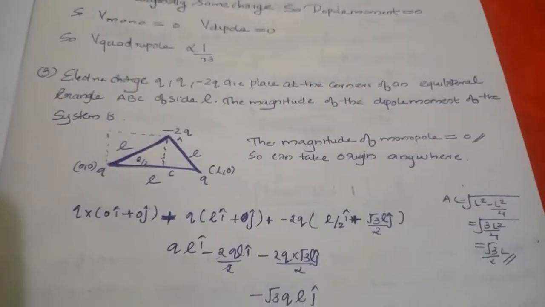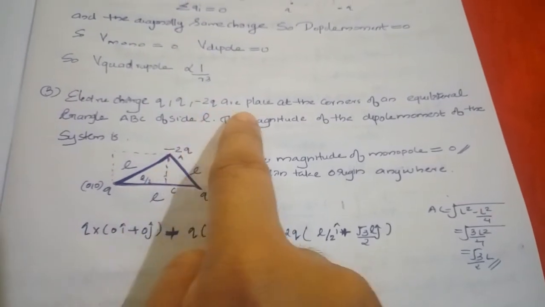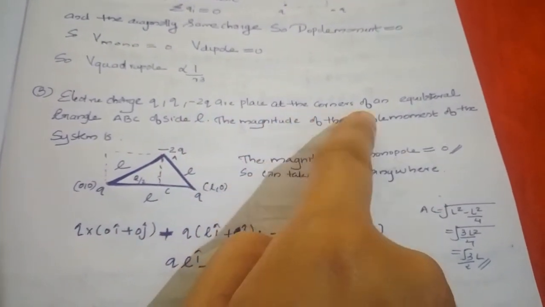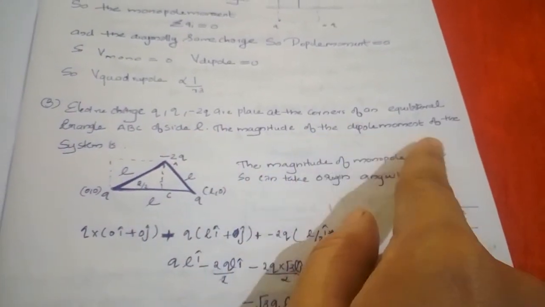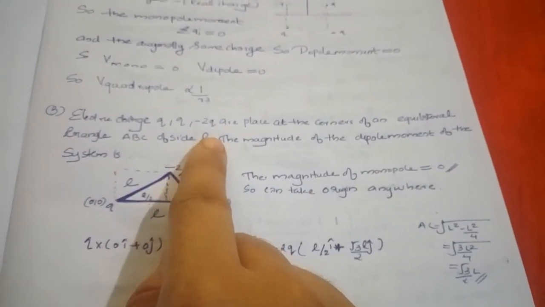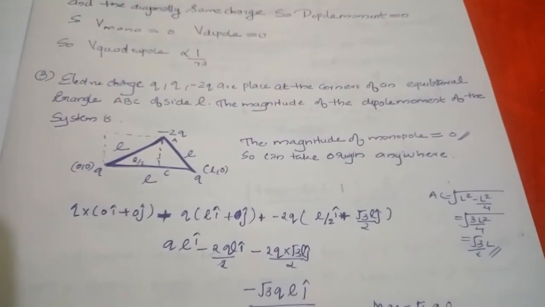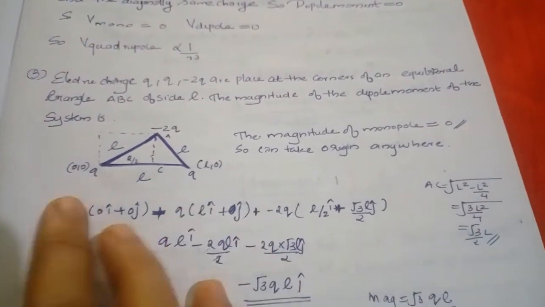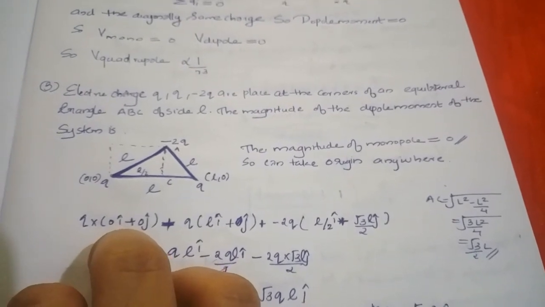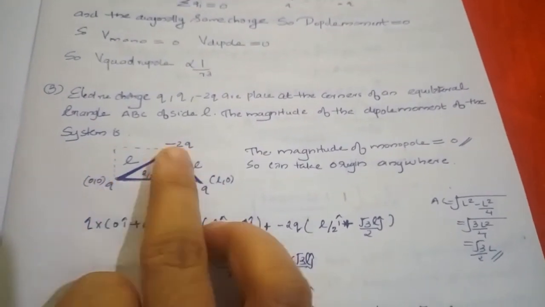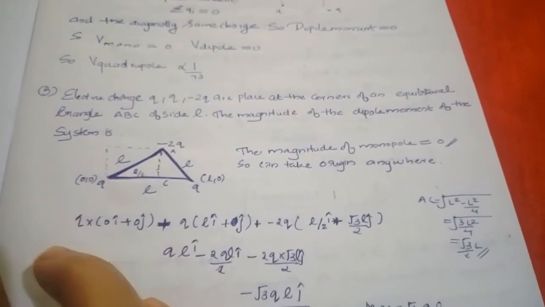Okay. Next question, in which electric charges Q, Q, minus 2Q are placed at the corners of an equilateral triangle ABC of side L. The magnitude of the dipole moment of the system is. So we know how to find the dipole moment, that is charge into distance. So we have to find the distance of these vertices, in which we find that the summation of all charges is equal to 0.